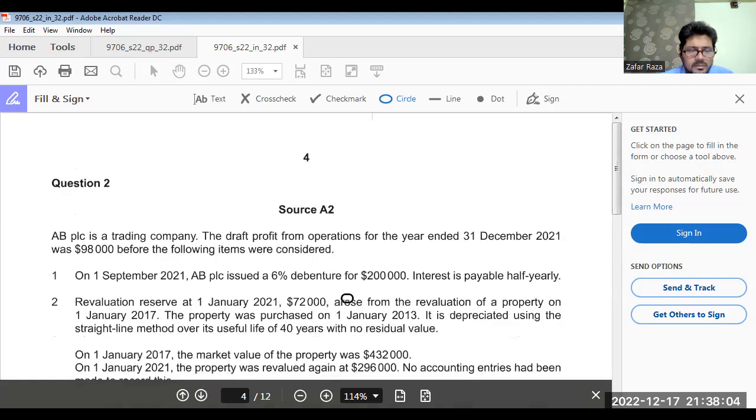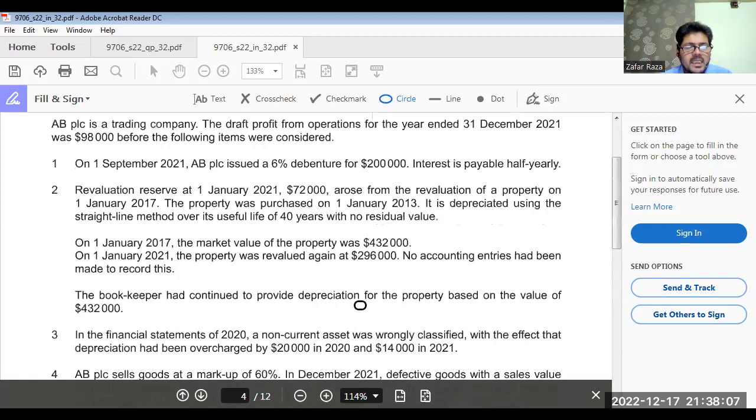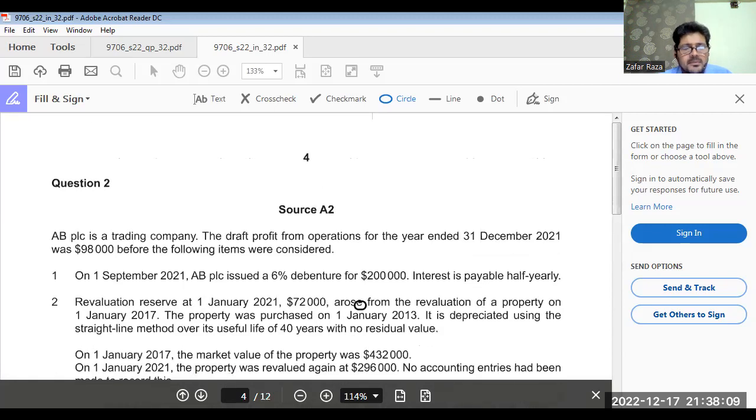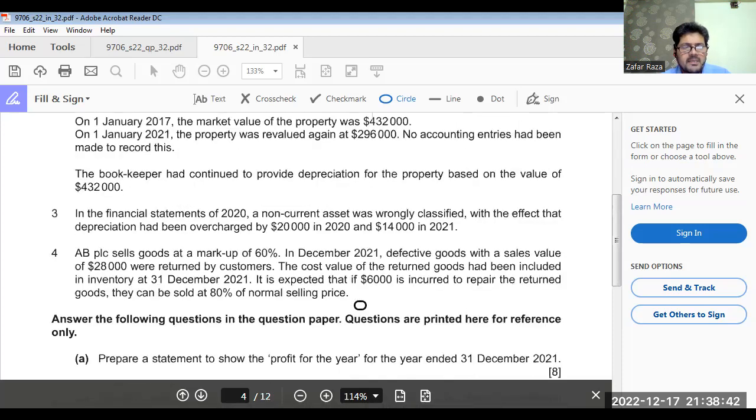Now come to question number 2. ABC PLC is a trading company. The draft profit from operations for the year ended 31st December 2021 was 98,000 before the following items were considered. On 1st September 2021, ABC PLC issued 6% debentures of $200,000, interest payable half yearly. So we have to deduct interest. These are adjusting events. We have to deduct interest for September, October, November, December, 4 months. Okay. Revaluation reserve.